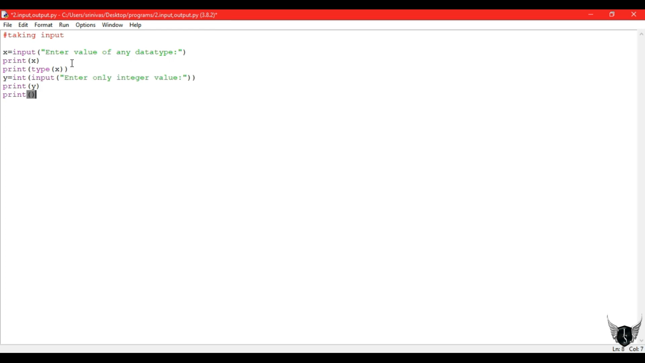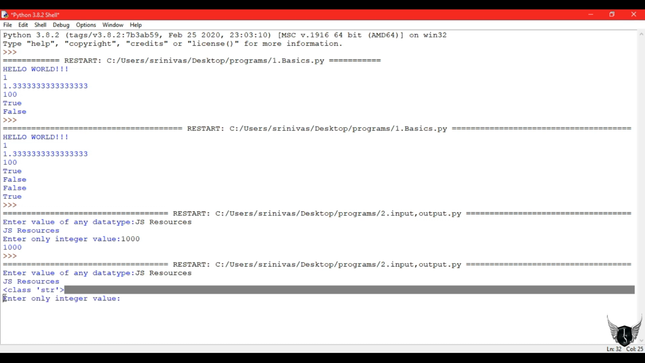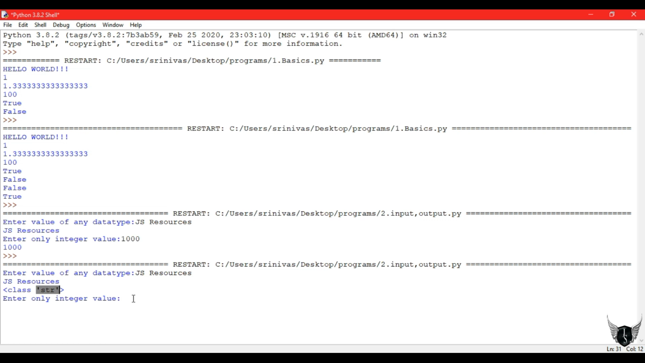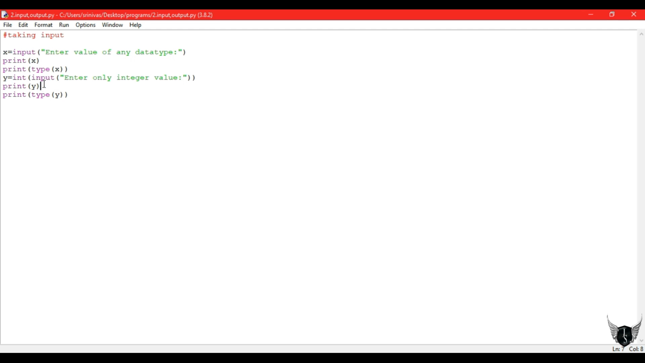To find what is the type of that variable, you can write the type operator or method, type of x and type of y. So you will get string and integer. So let's give the same input to know what is the required output. So the type of JS resources is nothing but a string. They are present in classes, so string class and integer class. Type is used to know the variable data type.